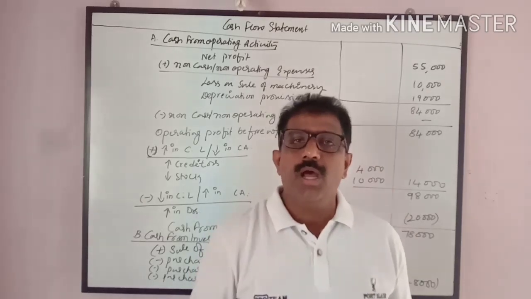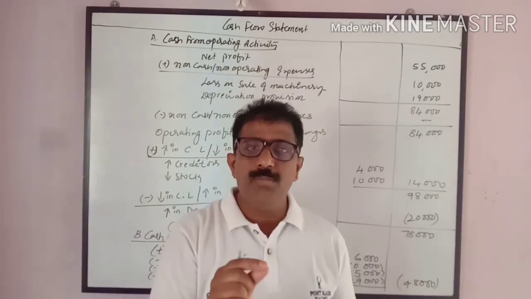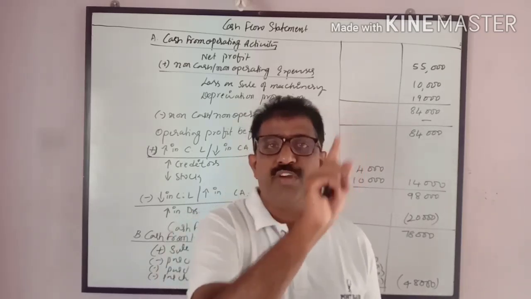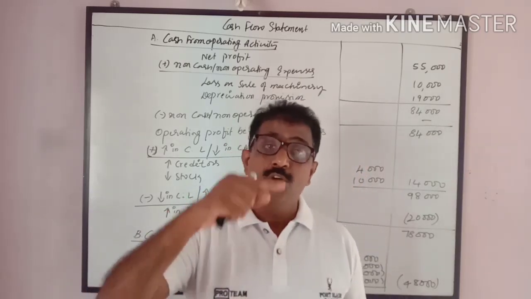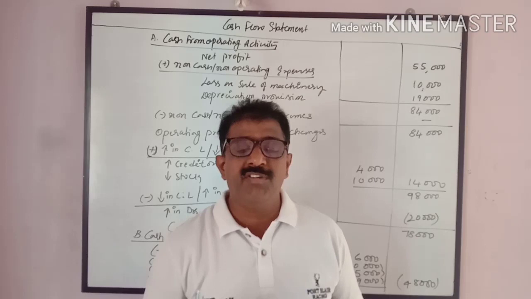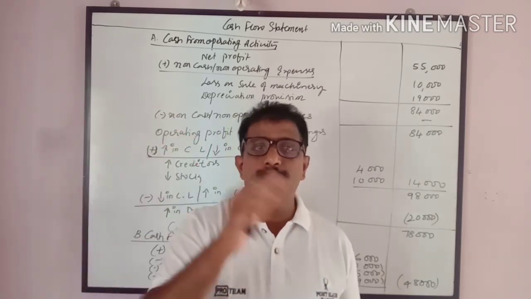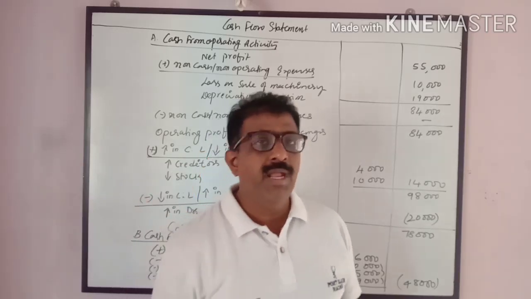If it is a long-term liability, it goes to financial activity, part C. Similarly, current liabilities go to operating activity. On the asset side, all current assets go to operating activity, and all fixed assets go to investment activity.